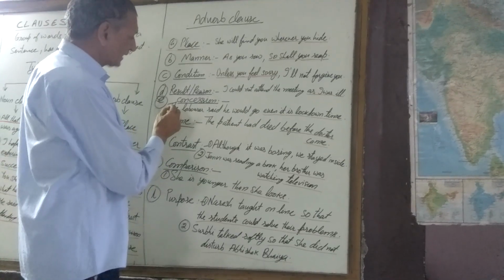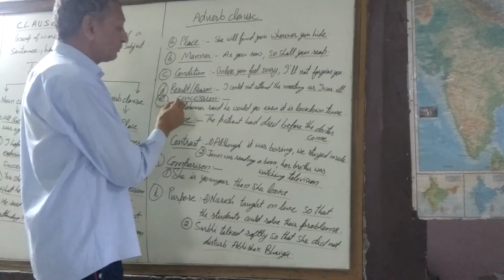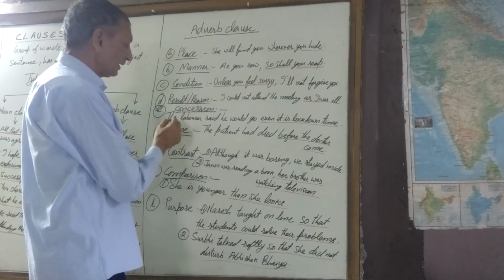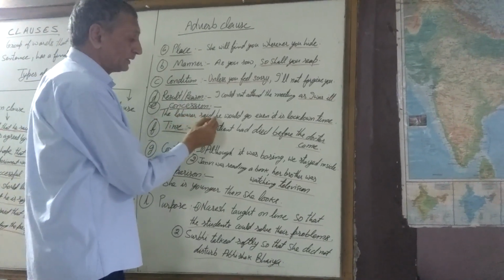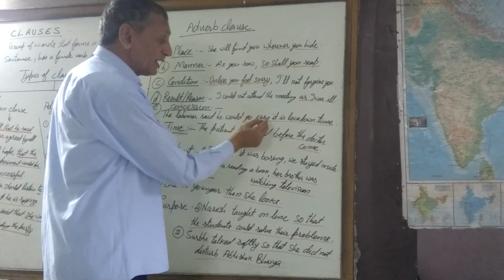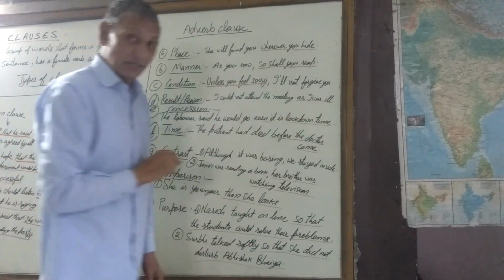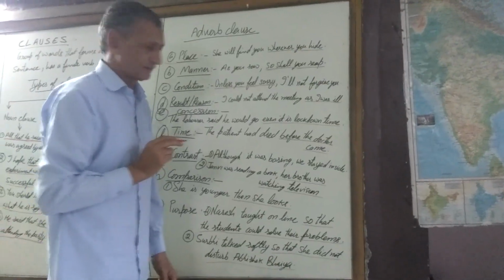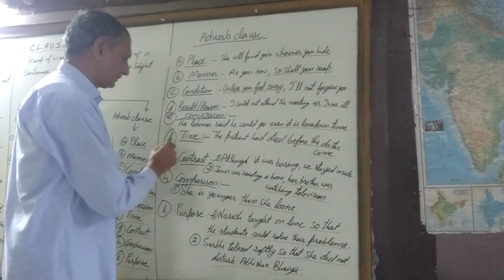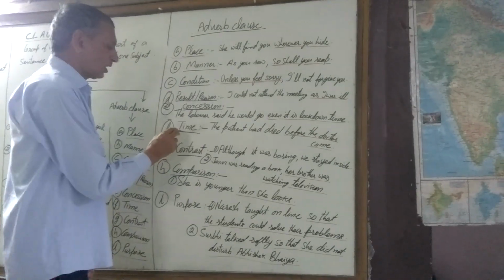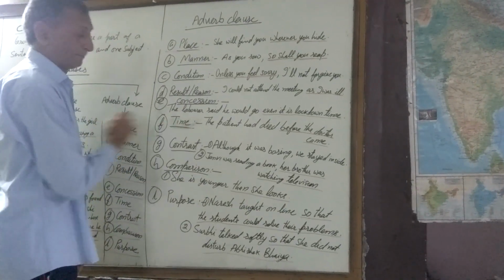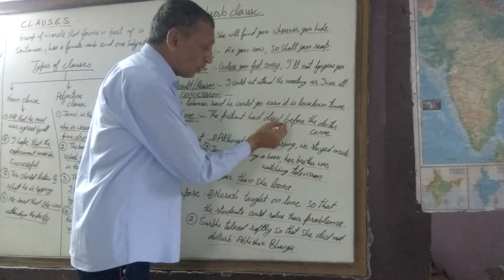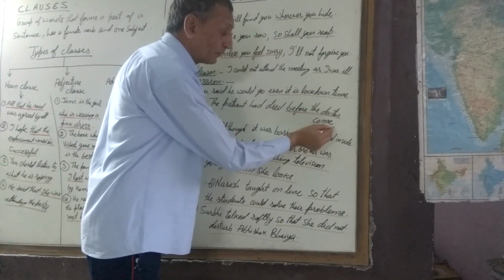Now, look at this sentence. Adverb clause of concession. The laborer said he would go even if it is lockdown time. Even if it is lockdown time, he will not stay. Next, adverb clause of time. The patient had died before the doctor came.